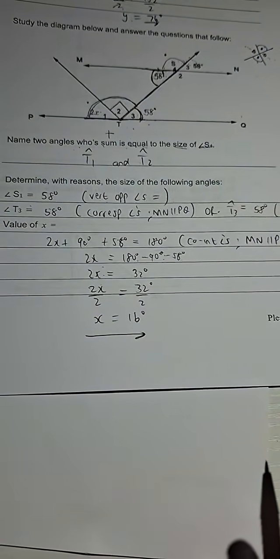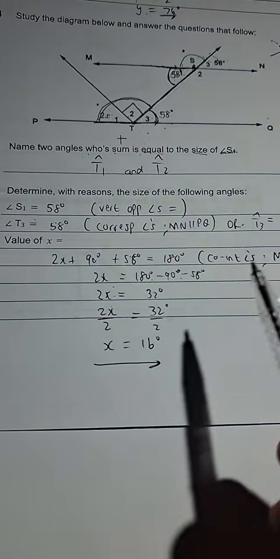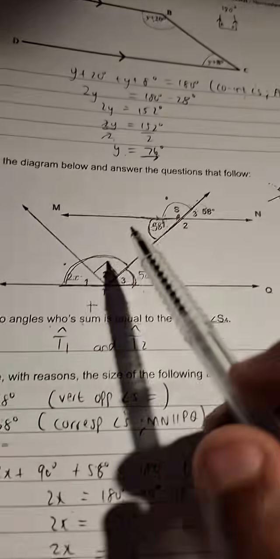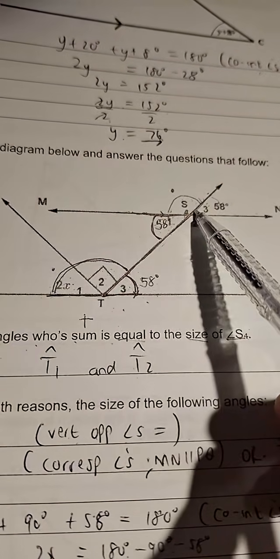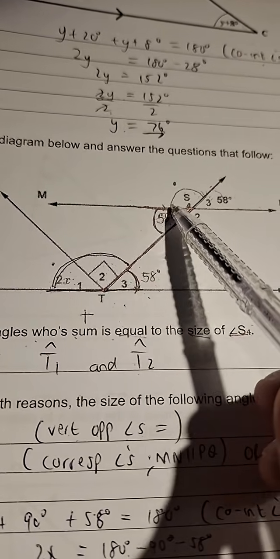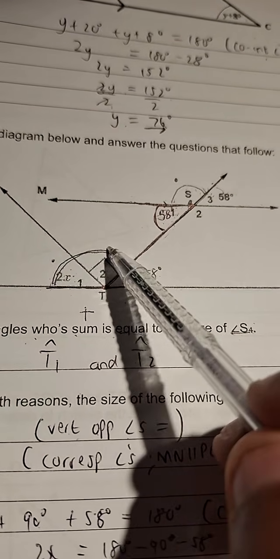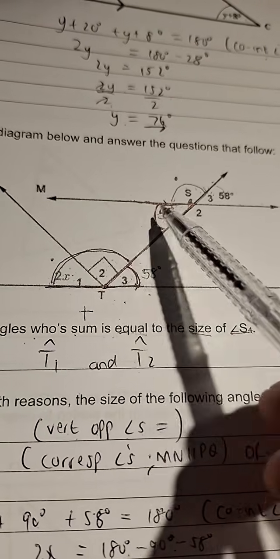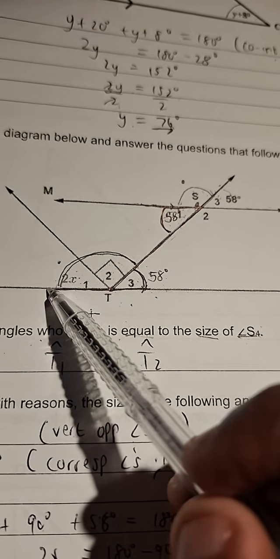So you guys, I got 16 a long time ago. You were 100% correct. Remember, Juice, if you wanted to, you could use angles on a straight line. It's just that I decided to look at the diagram from this 58 that I got, which is for S1, and this 2x plus 90, which gives me co-interior. I still get the same answer.